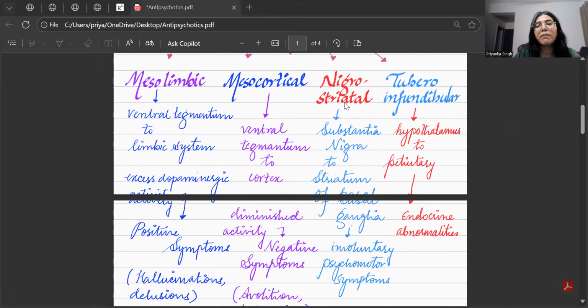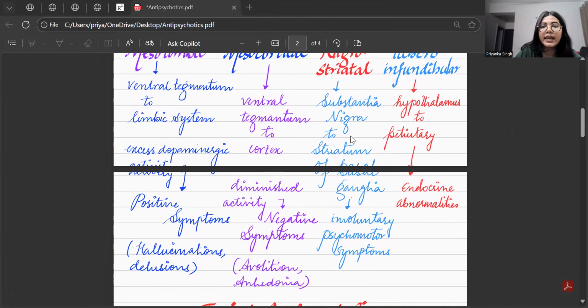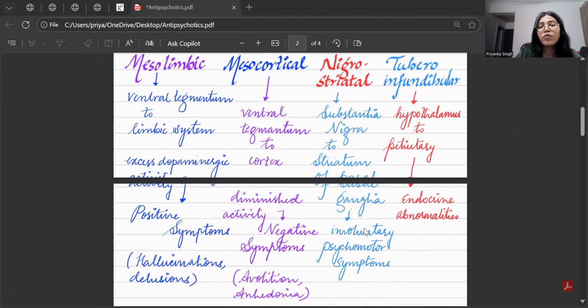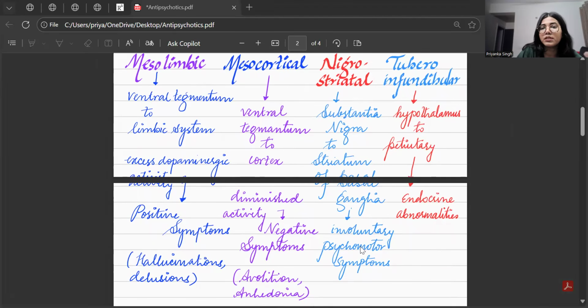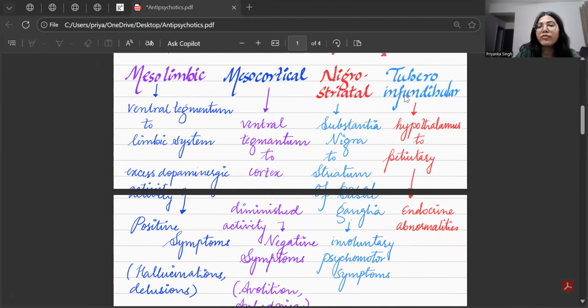Now, coming to the third pathway, which is known as the nigrostriatal pathway, it begins from the substantia nigra and ends at the striatum of the basal ganglia. It causes involuntary psychomotor symptoms. And the last is the tuberoinfundibular pathway. It starts from the hypothalamus and ends in the pituitary gland. And the disturbance here leads to endocrine abnormalities like galactorrhea, gynecomastia, etc.